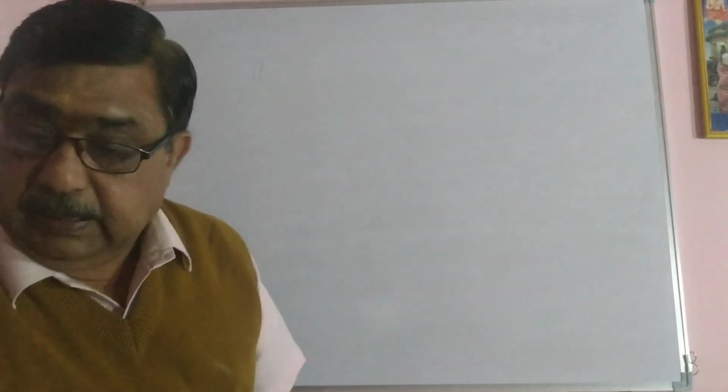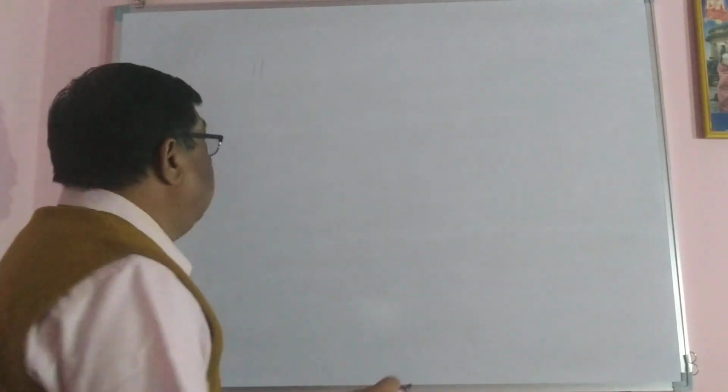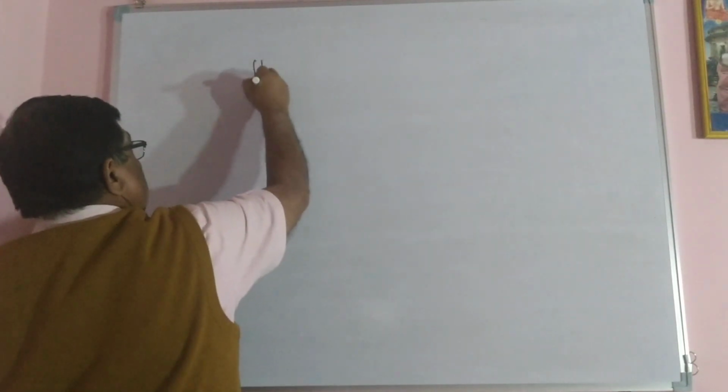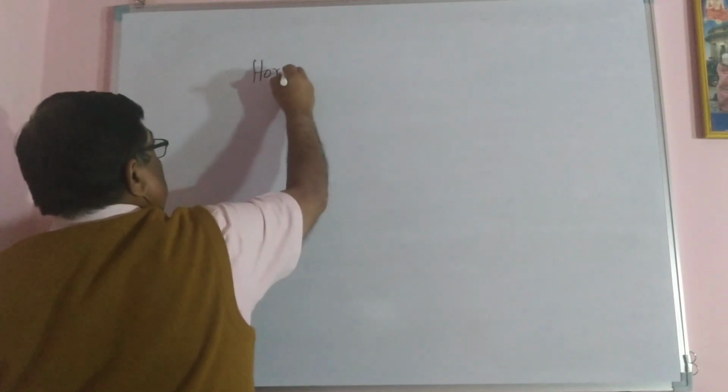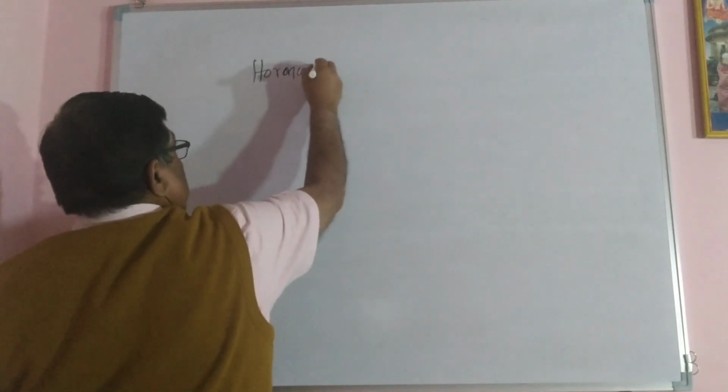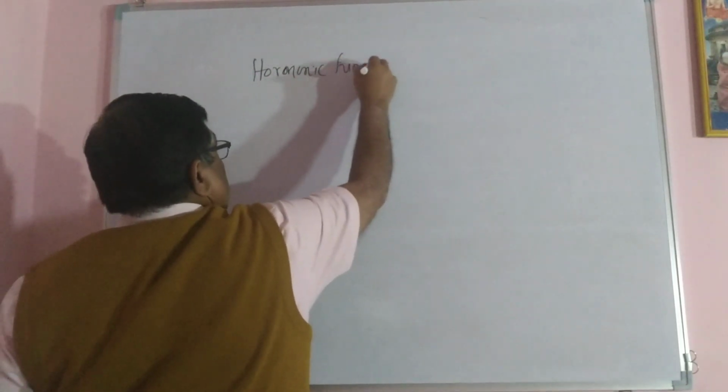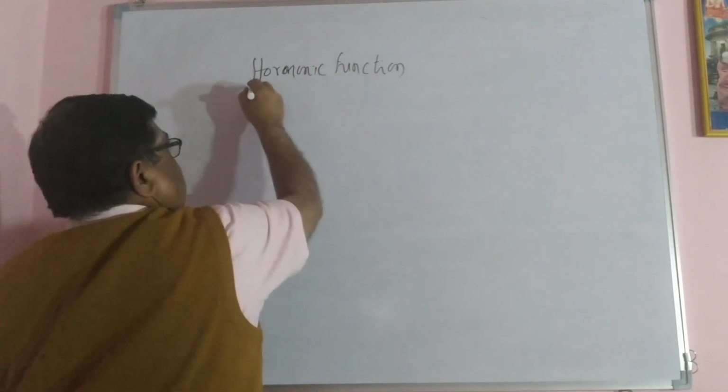Here I would like to define the harmonic function. What is this harmonic function?